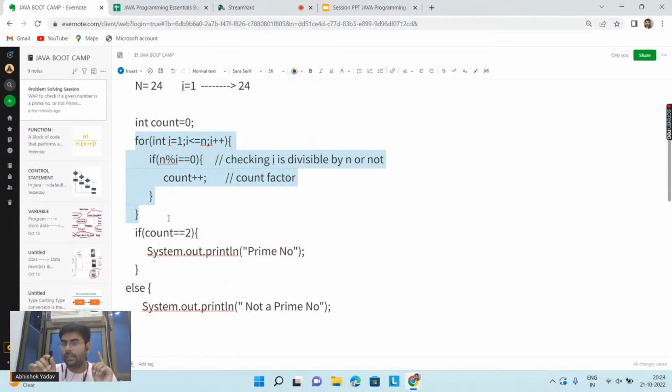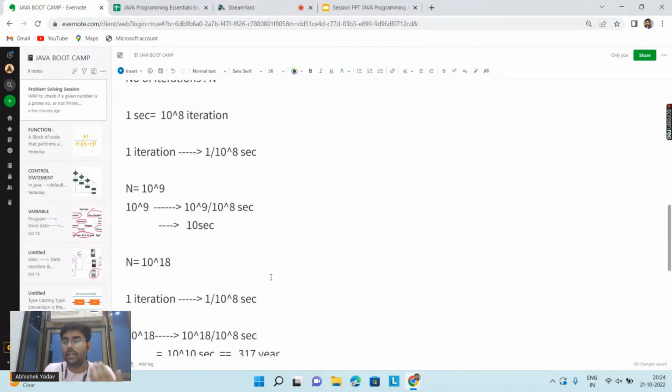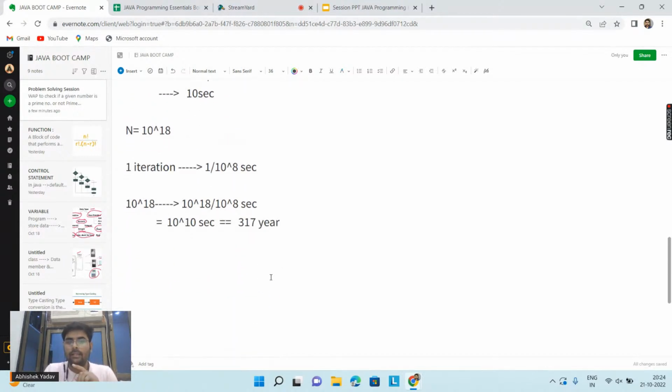Someone is saying that I can do this program in n by 2 also. If you do this program in n by 2, then the number of iterations will be n by 2, and this value, 317 here, will be approximately 300 something. So then also you have to take around 300 years to check whether the number is a prime number or not.